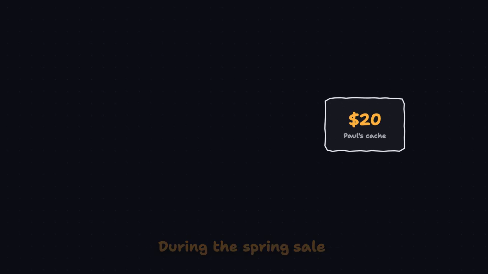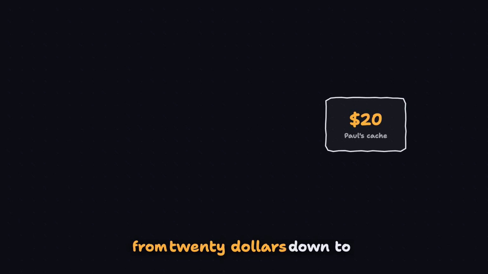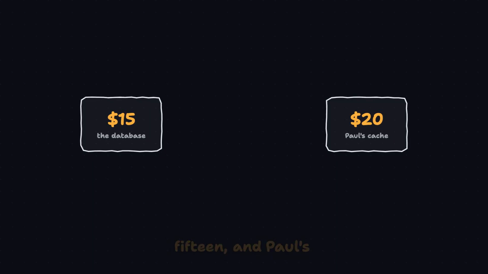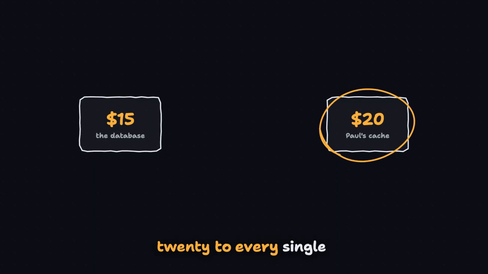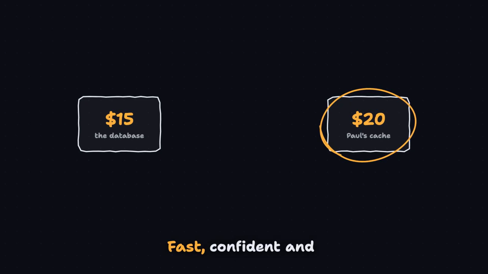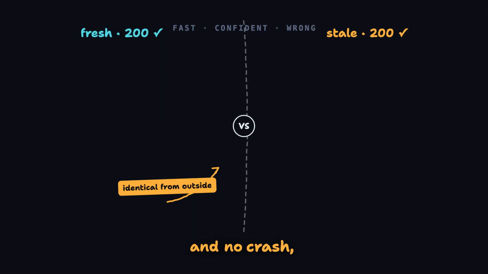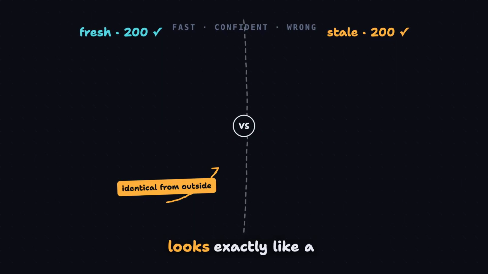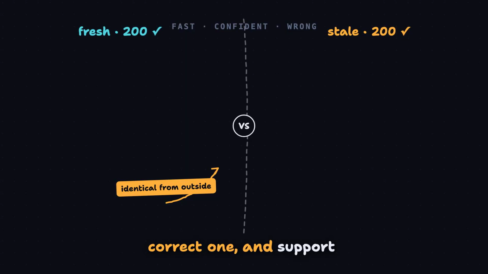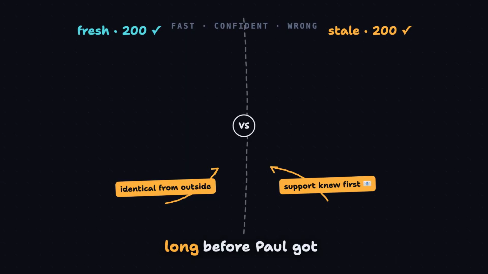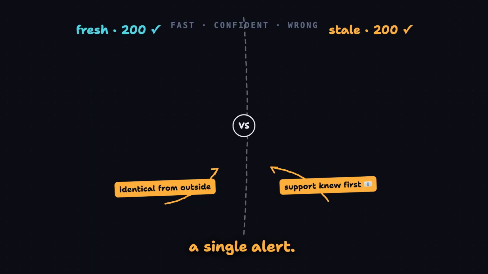During the spring sale, marketing dropped the price from $20 down to $15, and Paul's cache kept selling at $20 to every single shopper. Fast, confident, and wrong. There was no error and no crash, because a stale read looks exactly like a correct one, and support got the angry emails long before Paul got a single alert. That silence is the entire danger.